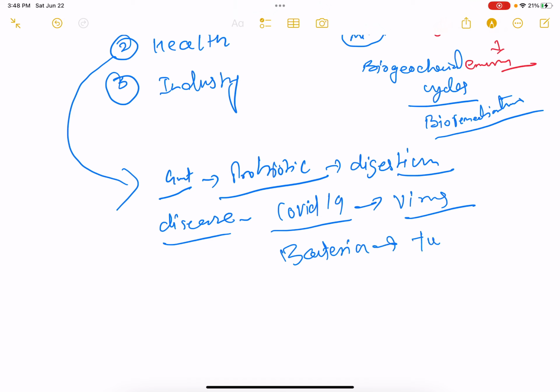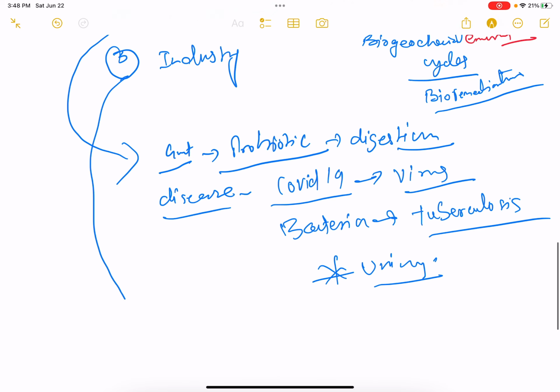For example, tuberculosis, right? And some bacteria cause diseases in the urinary tract and abdominal problems, many things. If we talk about them later, then we will understand more. And in addition to this, microbes are also important in industry, where they are important for making yogurt, right?